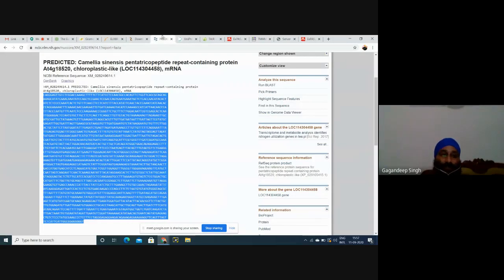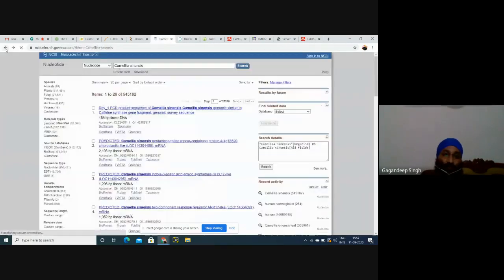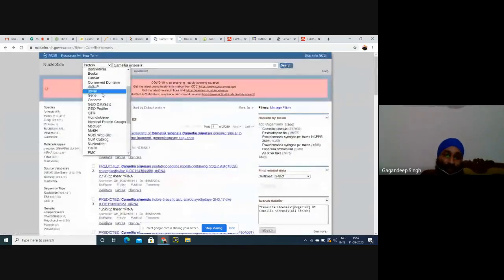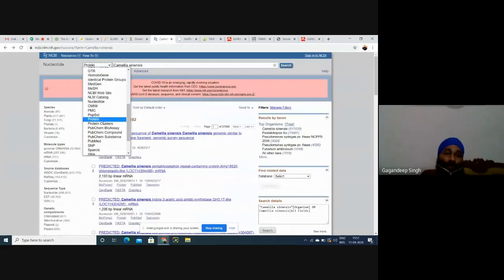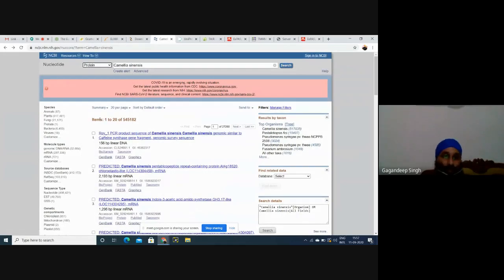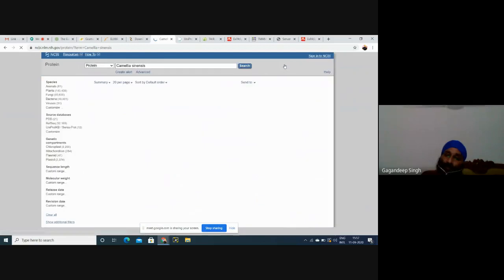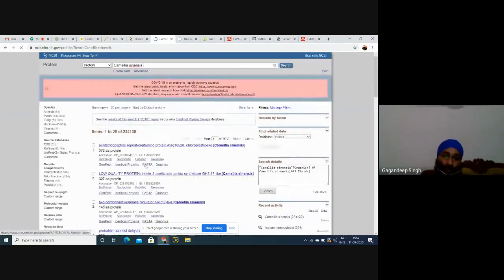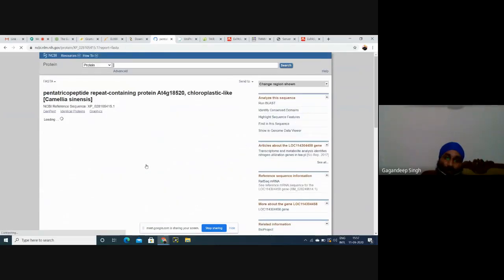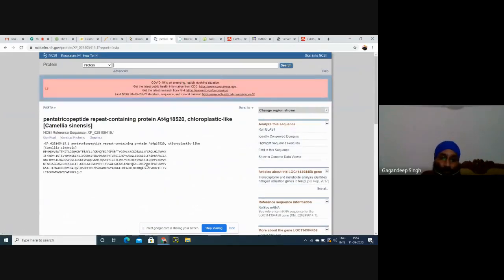Oh, no, not by XPC. This is just a prediction. You should select your protein from NCBI only, because I have taken just an example from nucleotide to protein. But you should select the protein from NCBI and then search, and by selecting the FASTA format, in the same way, you can extract the sequence and analyze that sequence that I have analyzed in this.